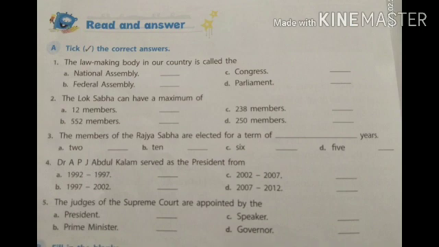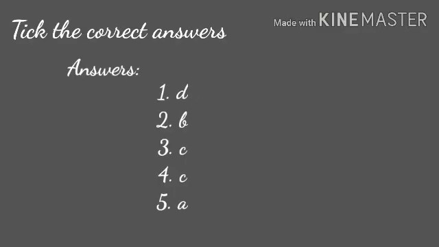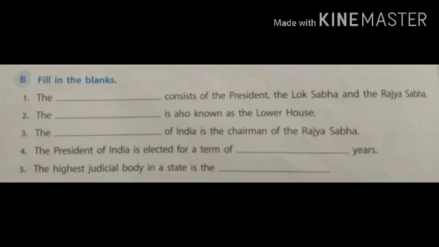2002 to 2007. Fifth point, the judges of the Supreme Court are appointed by, and the options are A. President, B. Prime Minister, C. Speaker, D. Governor. And the answer is A, President. Children, you can check your answers from here.